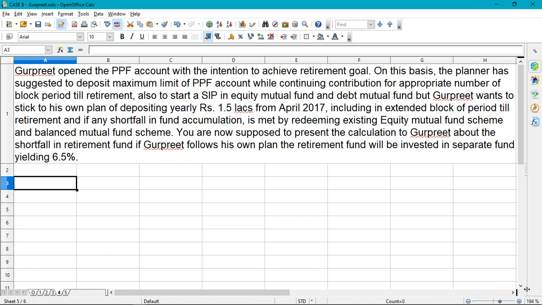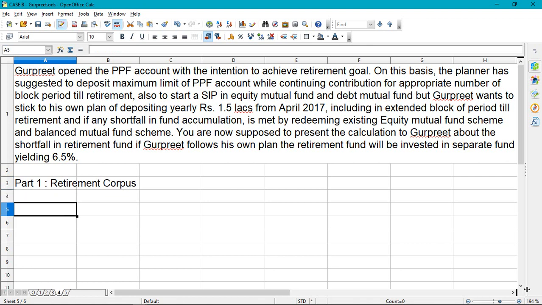Okay, so what this question means is that Gurpreet will be following his own plan of investing only in PPF and utilizing whatever he has accumulated in equity mutual fund and balance mutual fund, and based on his plan, what can be the shortfall. Now we can solve this question in four parts. The first part will be calculating the retirement corpus. So, part 1, the retirement corpus.